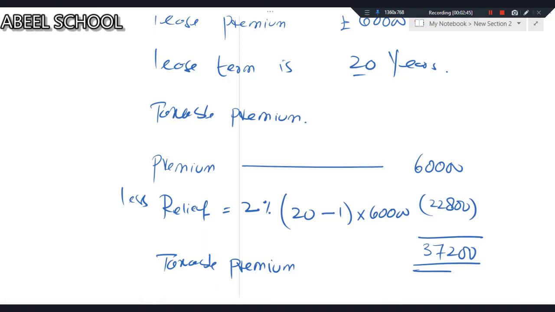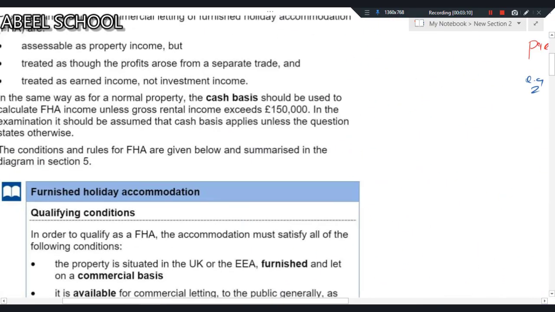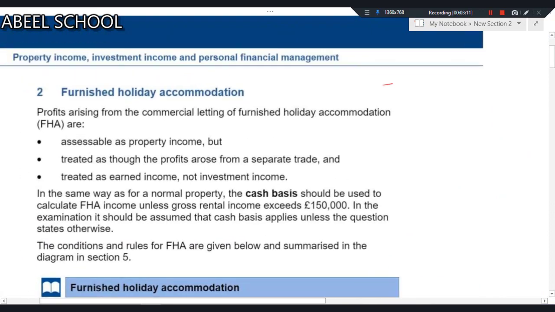Now, what are the remaining topics in property income? Let me tell you. In property income, we have one concept of furnished holiday letting, which we need to discuss. The second last concept will be rent-a-room relief, and finally, property losses. So: furnished holiday letting, rent-a-room relief, and property losses. Let us first discuss furnished holiday letting.